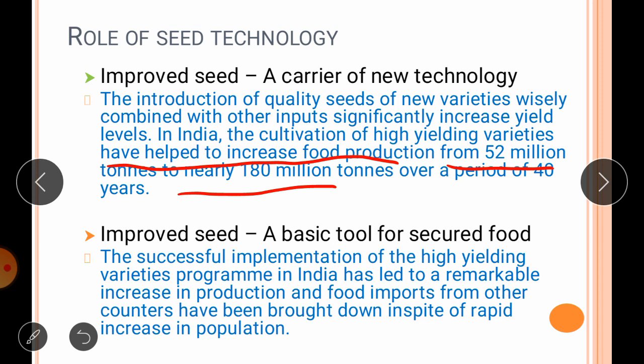As we know, in 1965 or 66 in our country the green revolution took place, which resulted in the implementation of the high yielding varieties program. It gave us self-sufficiency in food, and therefore nowadays we do not need to import food grain from other countries. Although our population is ever growing, improved seed gives us a security of food production.